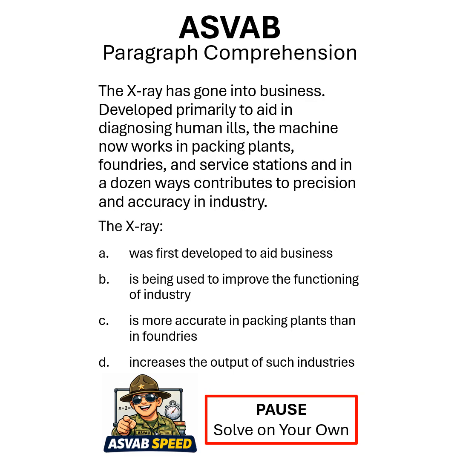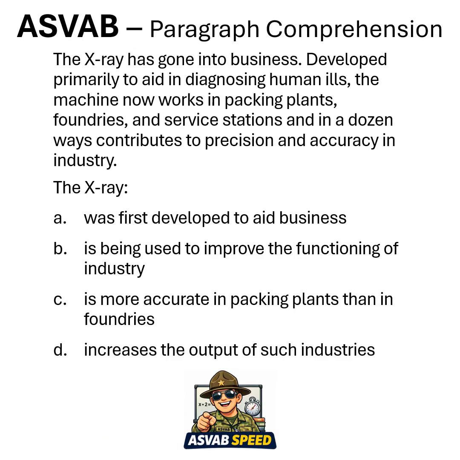Let's begin. So let's get out the highlighter, and what are we trying to answer? We need a statement that matches the passage about the X-ray. So if we look at A, it was first developed to aid business. B, improve the functioning of industry. C, looks like we're comparing packing plants with foundries. And D, increase the output of industries. Now let's look for evidence.